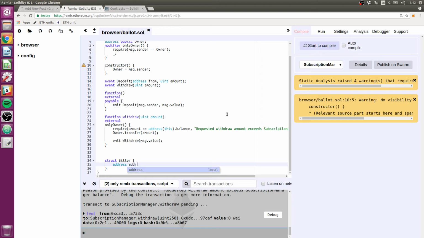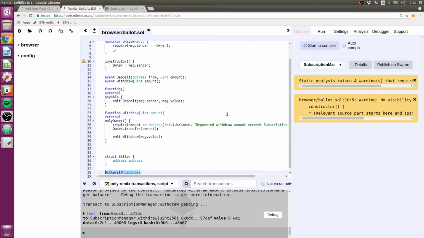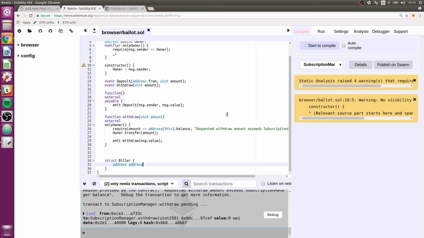Yeah, it's tough when you want to name something and the best name is actually just already a keyword. It'd be nice if we could just name an address, because then we could say something like biller 0.address, and that would make sense. But we can't, because that's a keyword. Well, maybe we can, but it would be a bad idea to. So I guess for now I'm just going to say biller address, although later that'll end up making for some kind of awkward code, but at least this way it'll be more explicit, and I'd rather err on the side of being over explicit rather than having things be confusing.